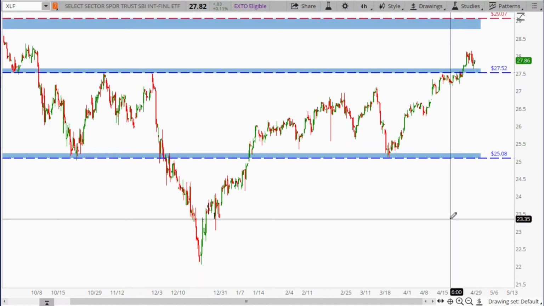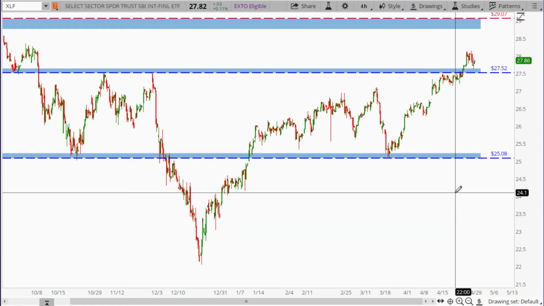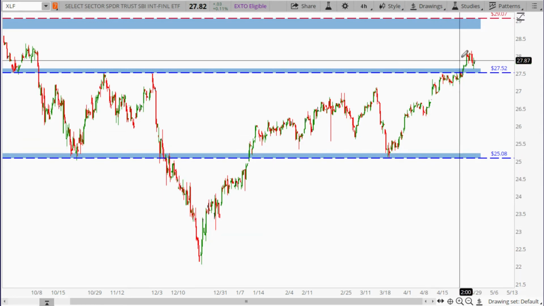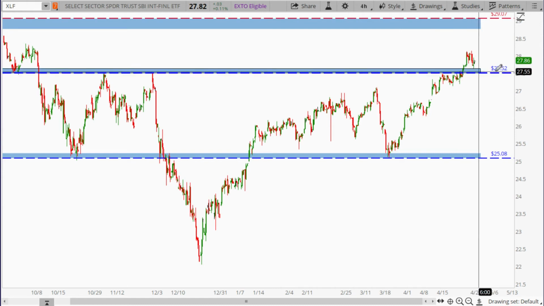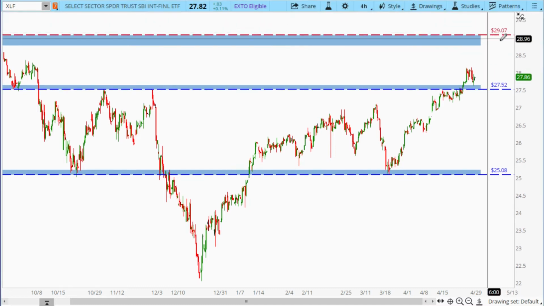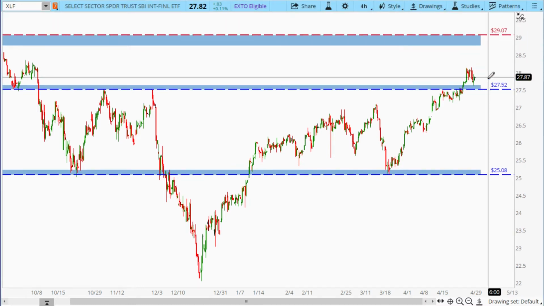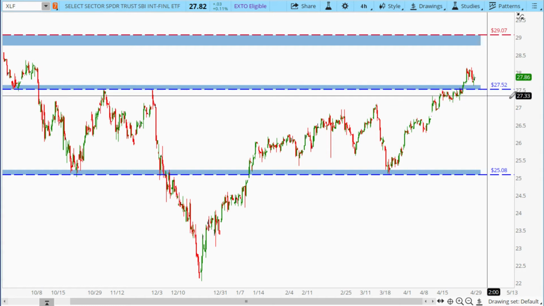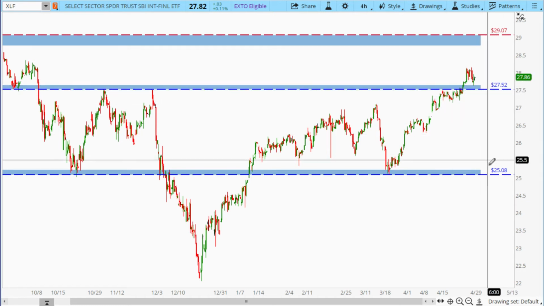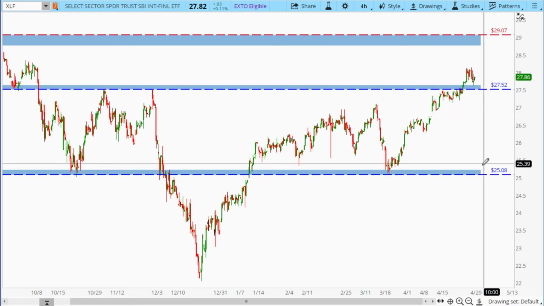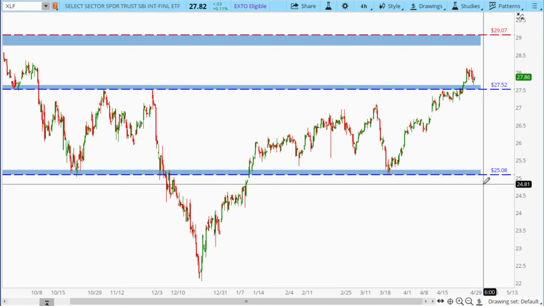Now let's start look at a couple of these sector ETF. The first one is the financial ETF XLF. You can see it's pushed through this 27.52 here, and right now it's basically testing it. If it could bounce off of this 27.52, then basically looking for the potential resistance at 29.07. But if it come back below this 27.52, then I'll be looking at this 25.08 potential support.